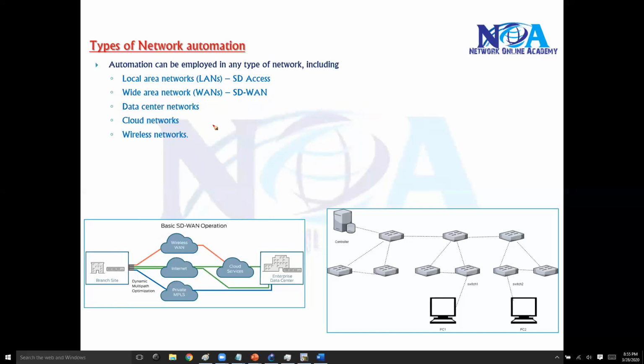You can even automate the cloud networks. Cloud networks refers to the use of the cloud by some organizations for hosting applications, or you can dynamically provision the cloud computing networks. Here also we can automatically deploy the resources which are required, the containers, based on the application requirements. So even the cloud networks can be automated, and also the wireless as well.